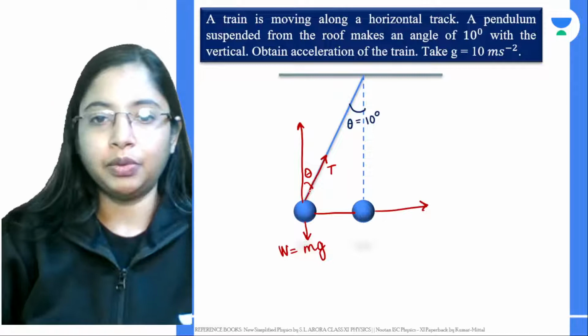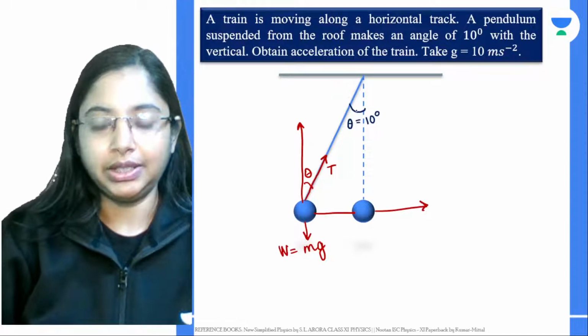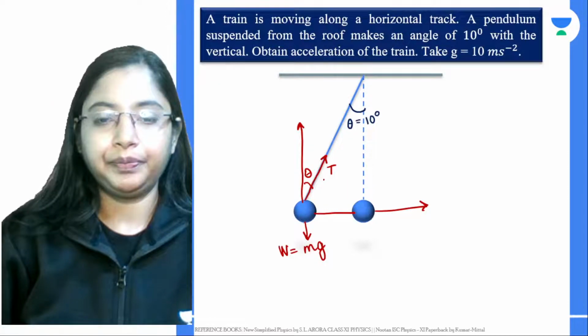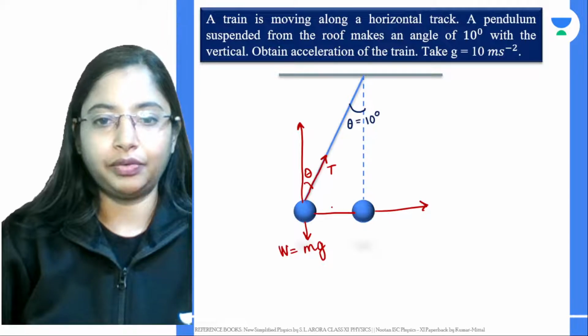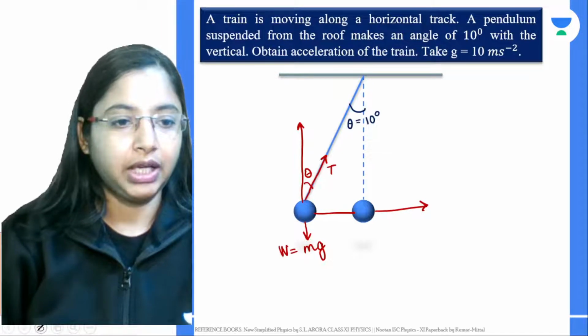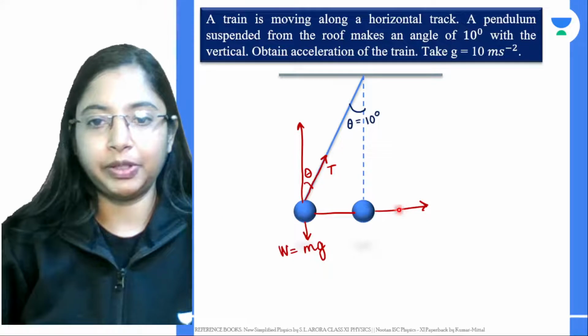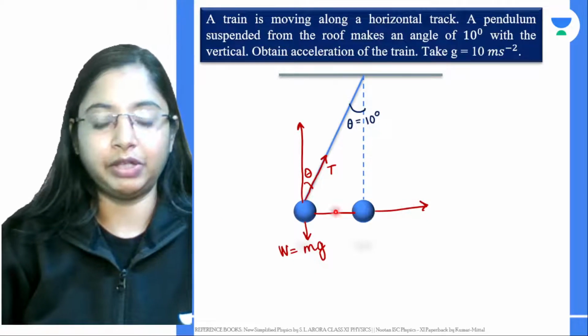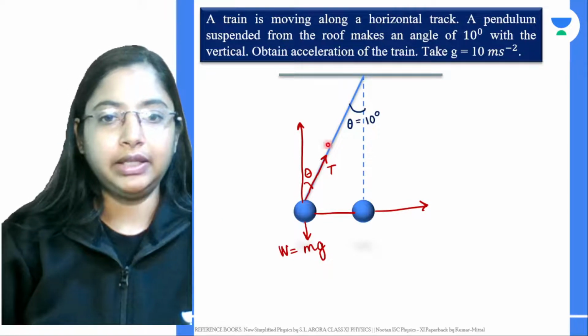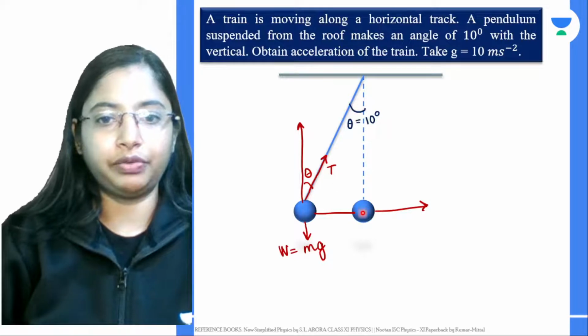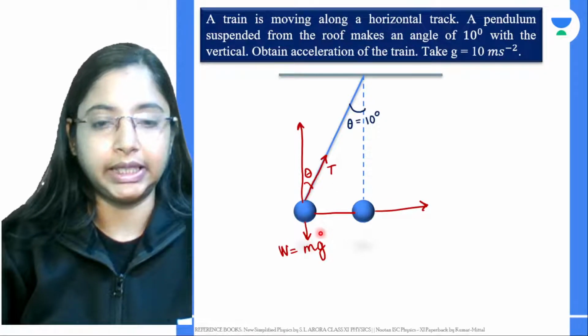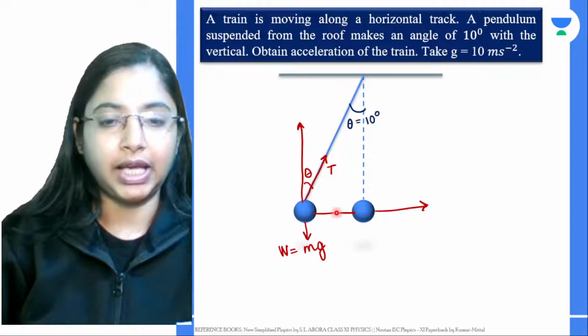Now, if this is theta over here, how do we find this side? If you want to find the component acting on this side, with this angle being theta, this side will be opposite to the angle.